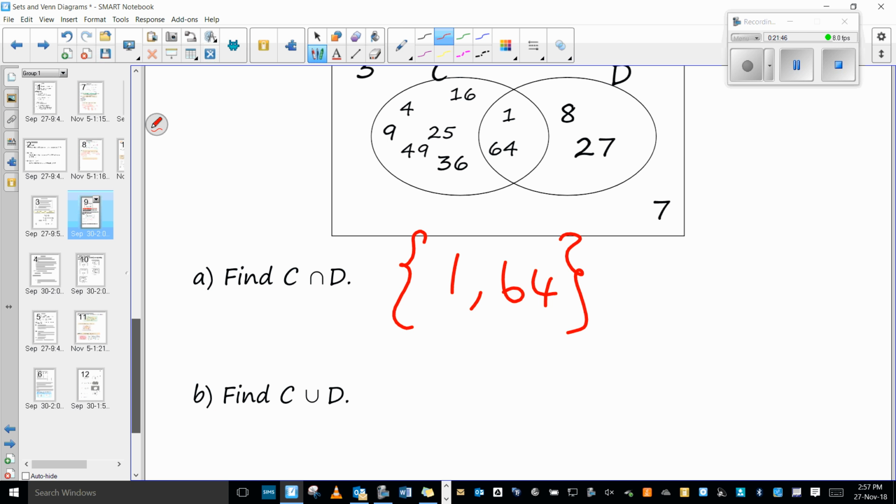Is it all the elements in more than one set? Yeah, so tell me what I would list. I had 1 and 64. That's just the intersection. Mia, everything in both sets. So when you said the things that are not in it, you actually do include those.